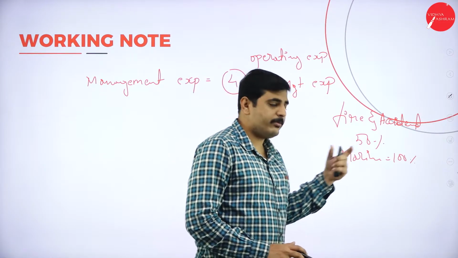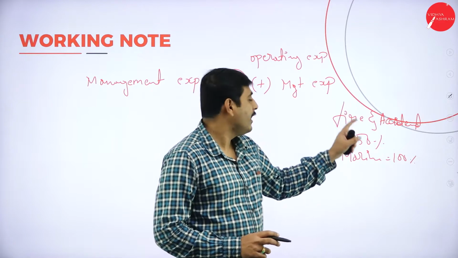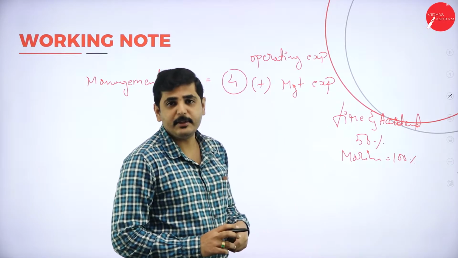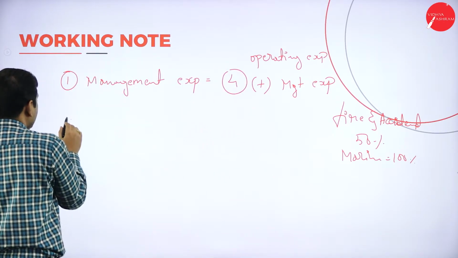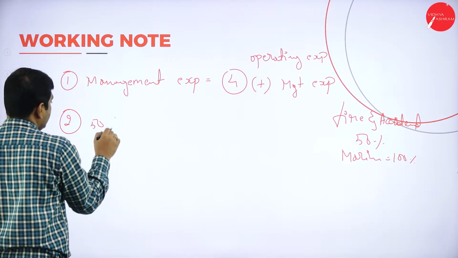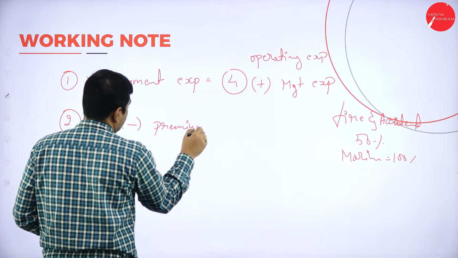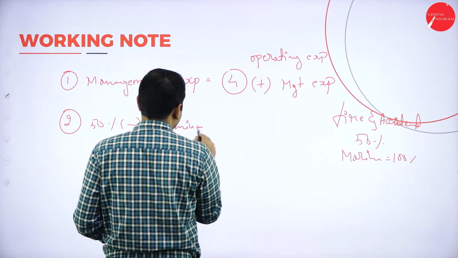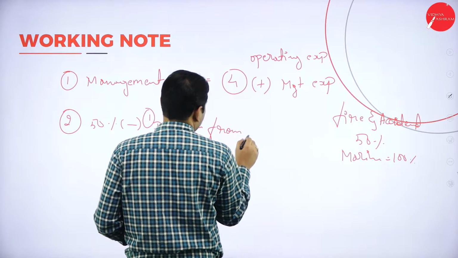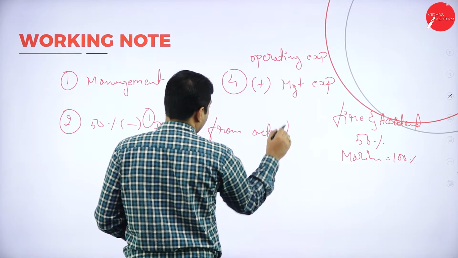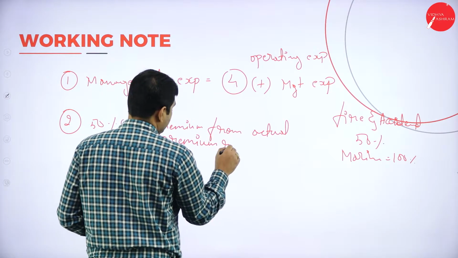That's why we keep 50% of the premium as reserve in fire and accident, and 100% of the premium received in marine. So 50% should be deducted from the actual premium received in schedule number 1.